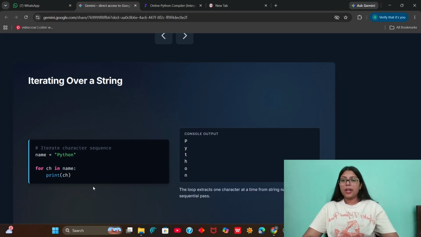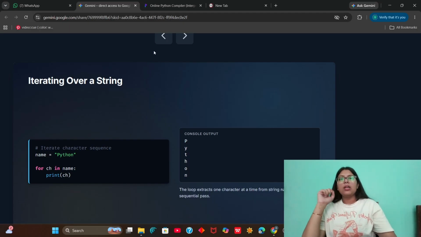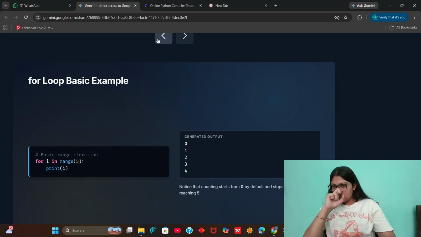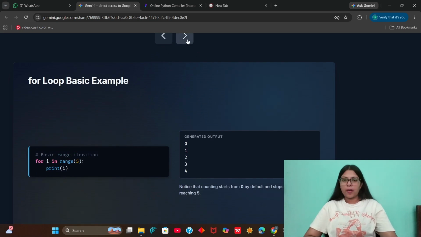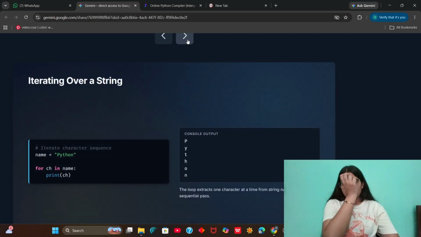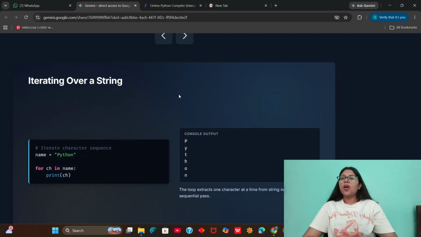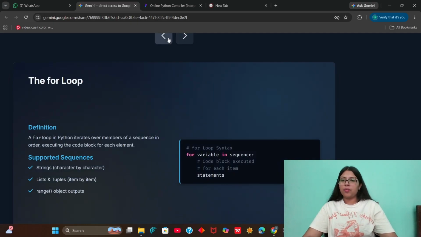Now we have to iterate over a string. In the earlier case, we used range to iterate over some numbers, or counting. Now we are going to iterate over a string. As we know, the for loop is used for iterating over members of a sequence, and that sequence might be a string, list, tuple, or range object. We learned about the range object. Now we will be learning how we do it for string, list, and tuple.